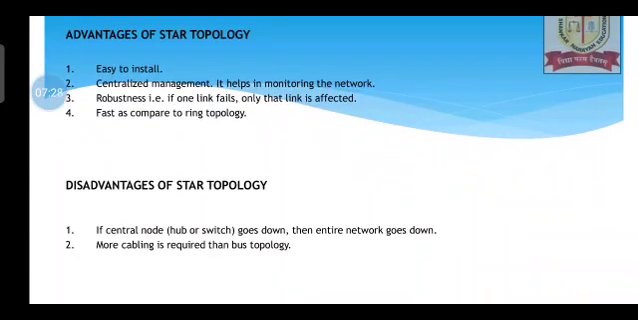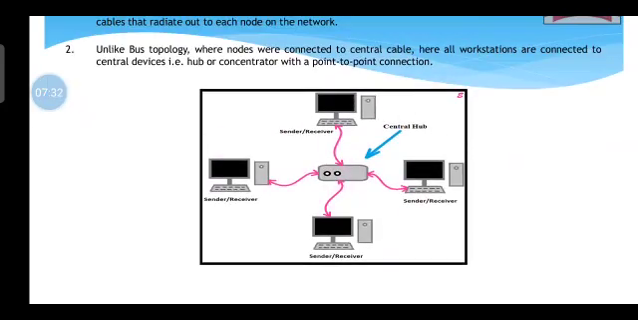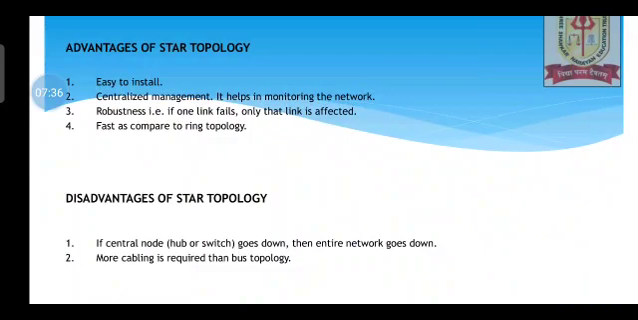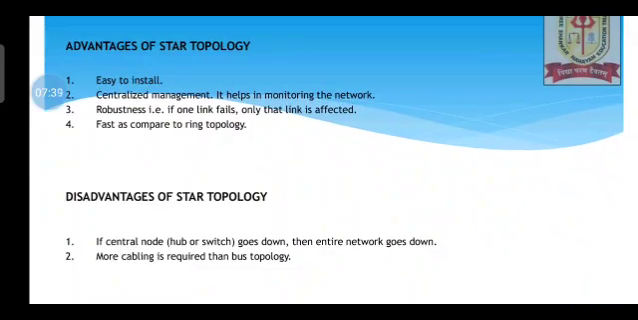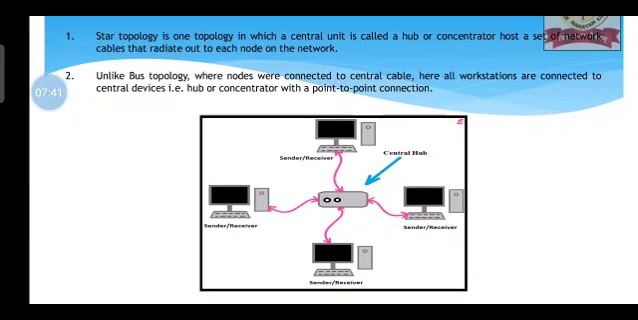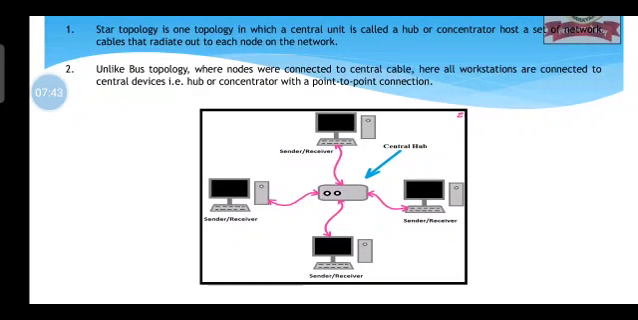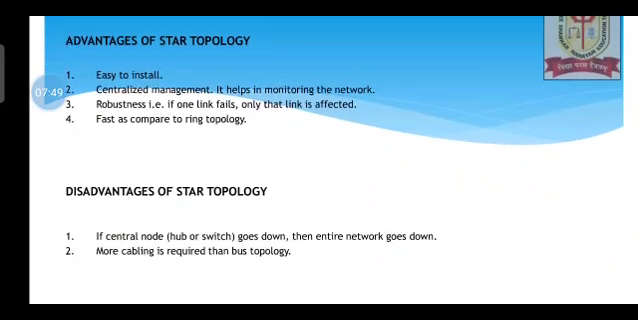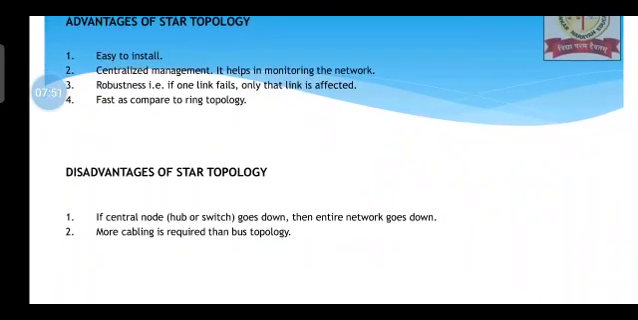Regarding advantages of star topology, it is easy to install. Centralized management is there. As you could see, we have a central hub that communicates with each of the devices. Robustness is there. If one link fails, only that link is affected. For example, if the left link gets damaged, it does not affect the sharing of data in the other three links. So it is robust in nature and it is faster as compared to ring topology.